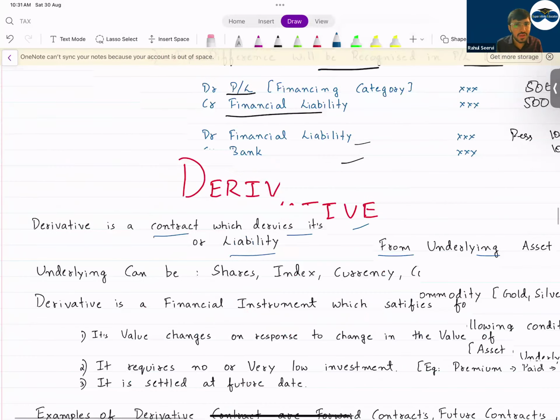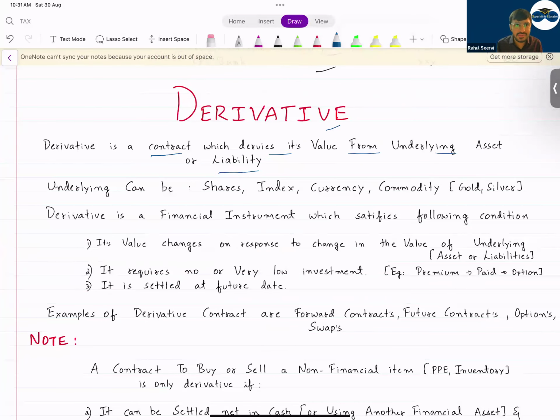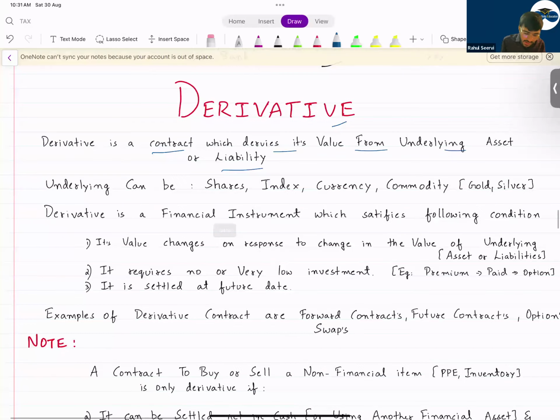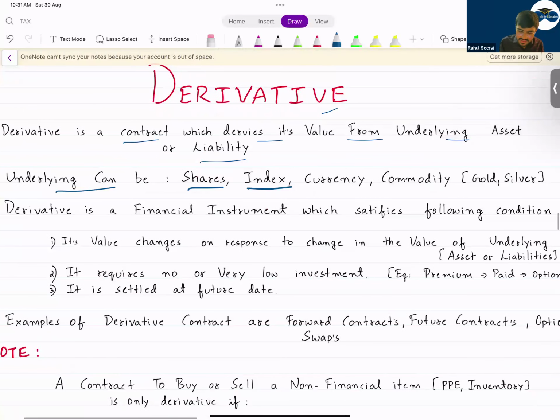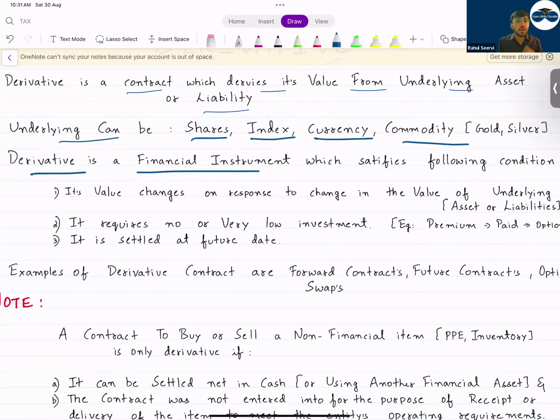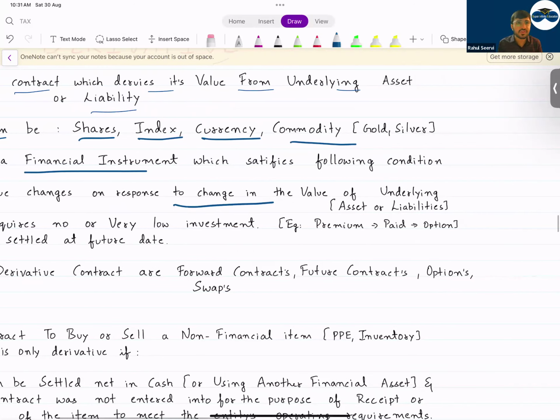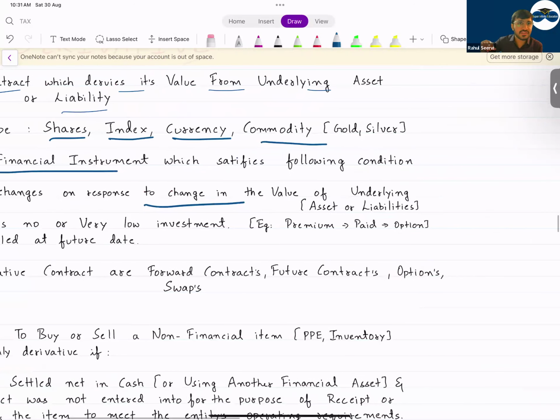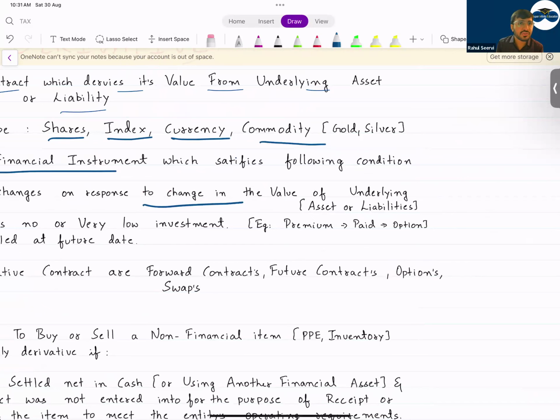A derivative will never have its own value. It will derive its value from an underlying asset. Underlying assets can be shares, index, currency, commodity, gold, silver. It could be anything. Now, a derivative is a financial instrument when the following three conditions are satisfied. The first condition is that its value changes in response to the change in the value of the underlying asset. If the value of the underlying asset is changing, your derivative's value will also change.